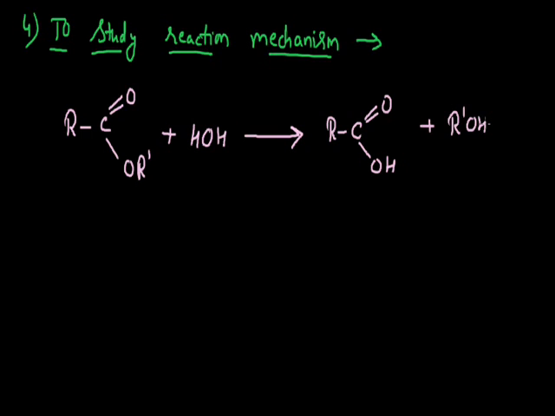Now initially it was thought that this oxygen of the acid comes from the ester functional group, but when we use the radioactive isotope here, like the water, it contains two hydrogen and one oxygen atom. Here I am using the radioactive isotope. By the hydrolysis, this radioactive isotope was found in this acid formula, and this indicated that this oxygen of the carboxylic acid is not coming from this ester functional group, it is coming from this water.